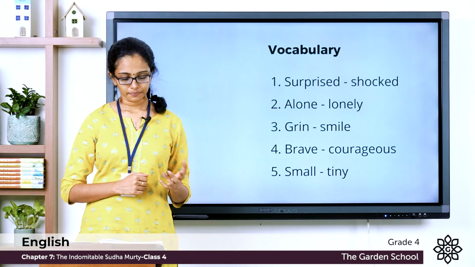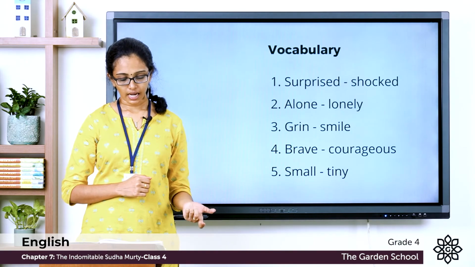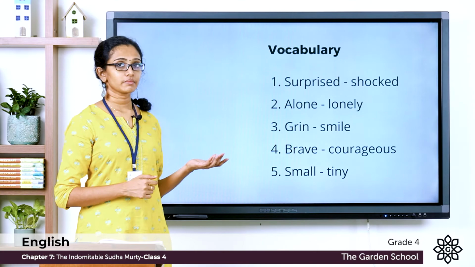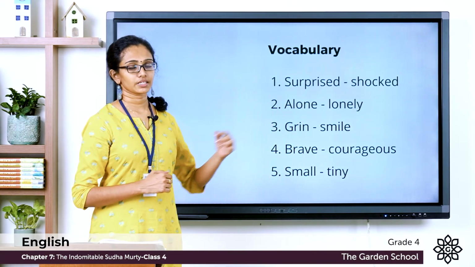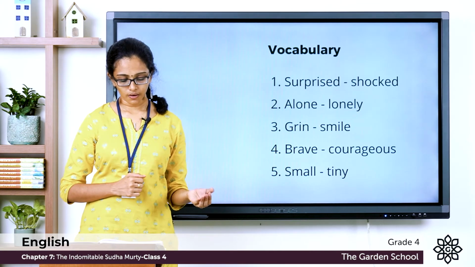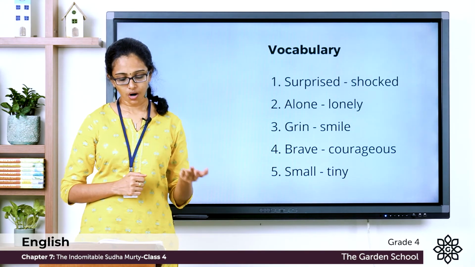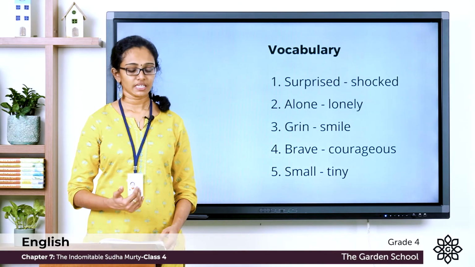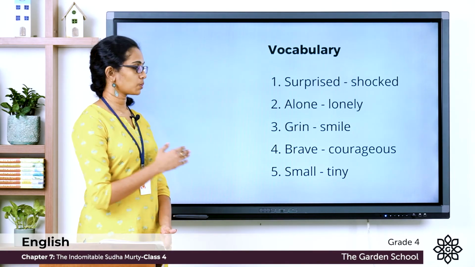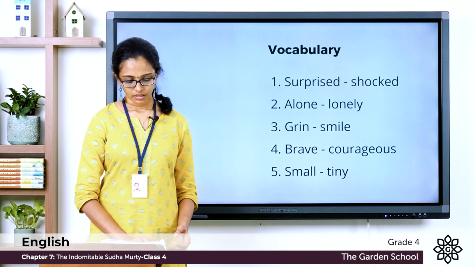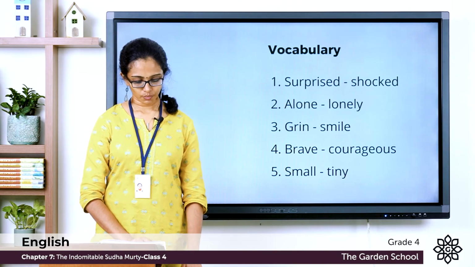The fourth one, brave. The choices are large, cowardly or courageous. So which is the word that means similar to brave? It is courageous. You can circle that word there. Fifth one, the question is small and the choices given there are tall, big and tiny. And which is the word that means similar to the word small here? It is the word tiny. So you can circle the word tiny there. I hope this is clear to you. Now let's move on to the next part.